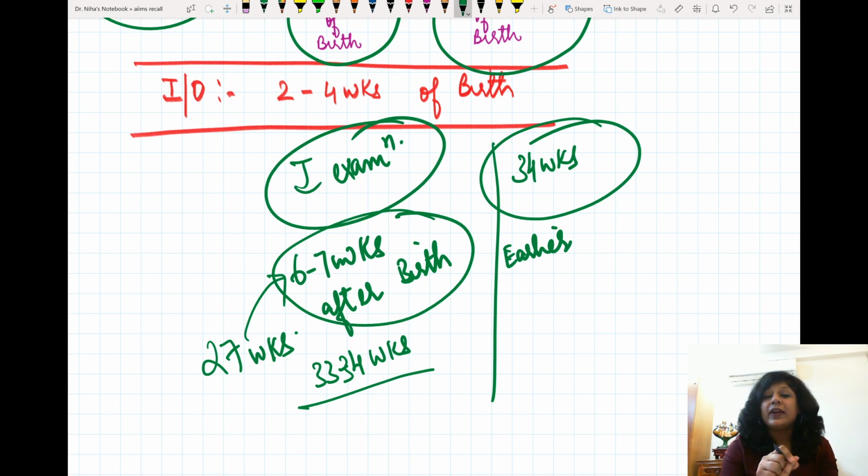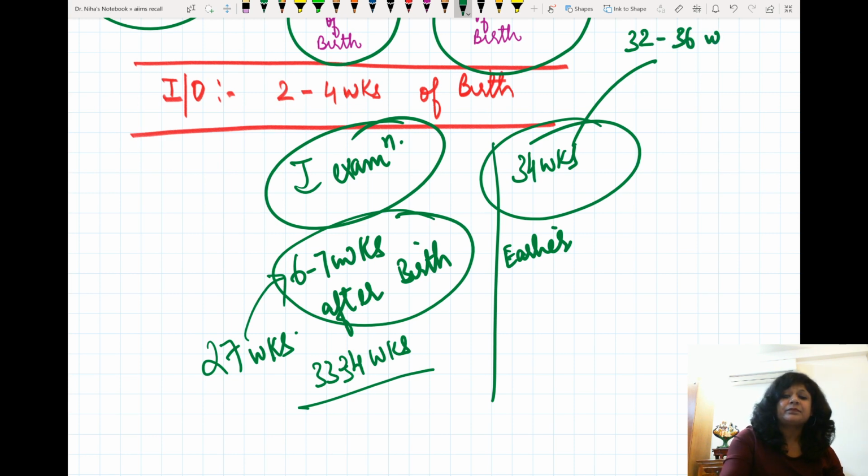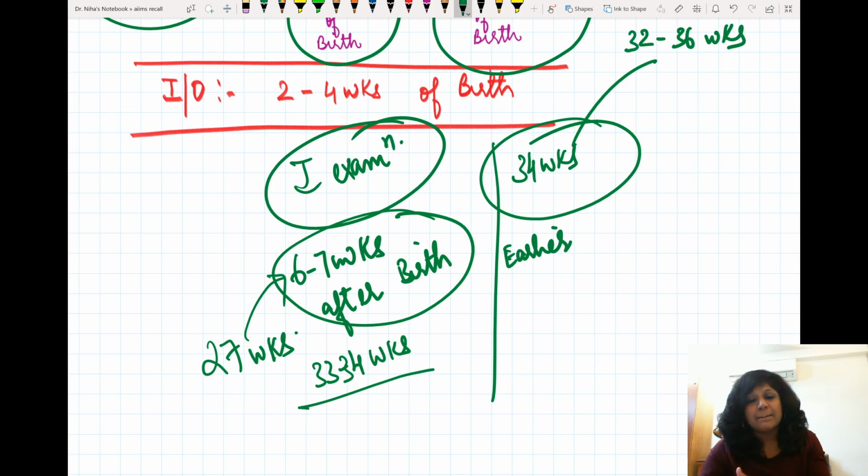Then more than 28 weeks but less than 1.7 kg, 3 weeks. More than 28 weeks and more than 1.7 kg is 4. So it is 2 to 4 weeks, or it is 34 weeks. If they are asking you the range, it can be 32 to 36 weeks, because this is the time when your nasal vessels are growing. And if they are asking you after birth, it can be even 6 to 7 weeks after the birth.